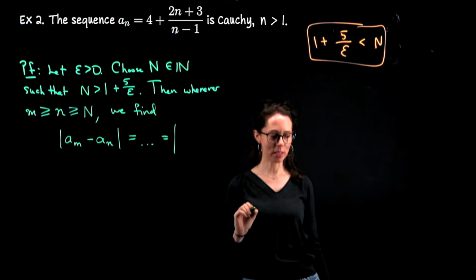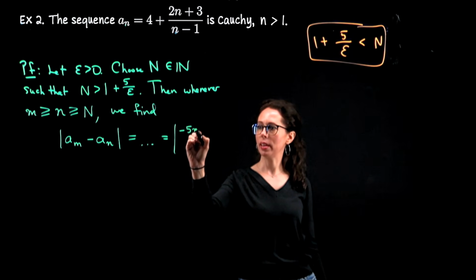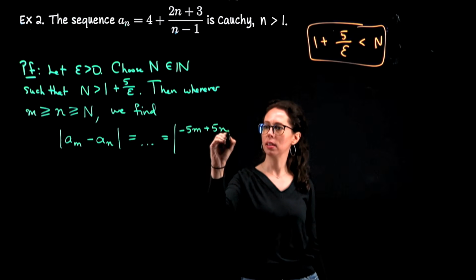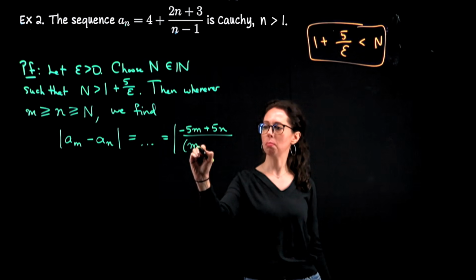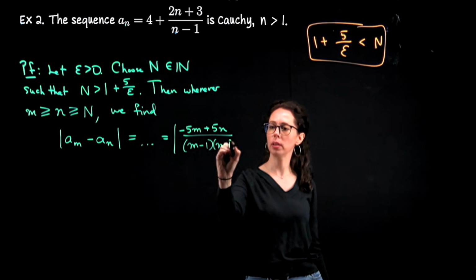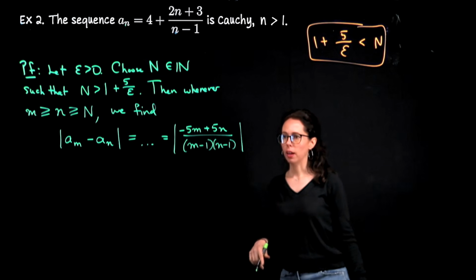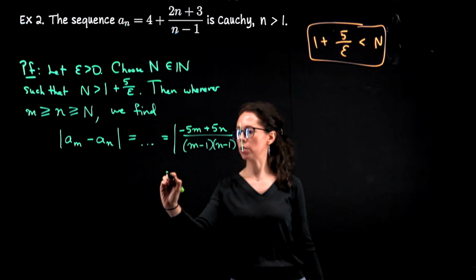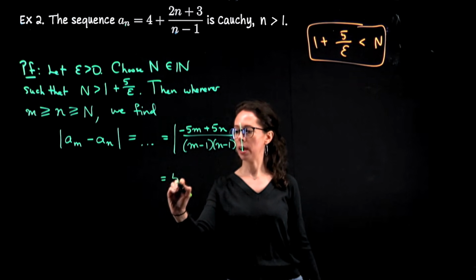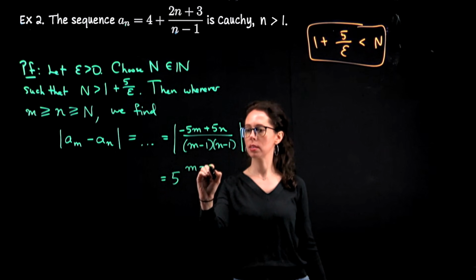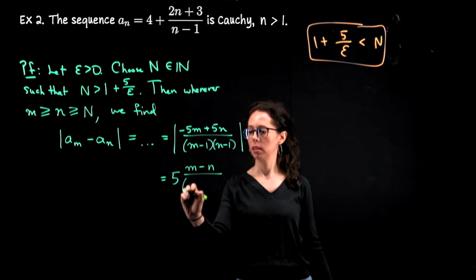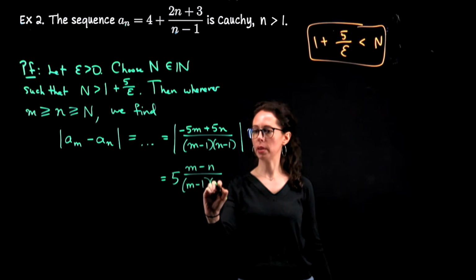I've erased it, but I believe it was negative 5m plus 5n over m minus 1 times n minus 1. All right, that is going to be equal to 5 times m minus n over m minus 1, n minus 1.